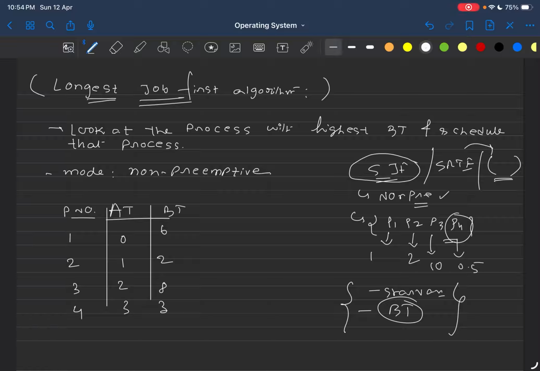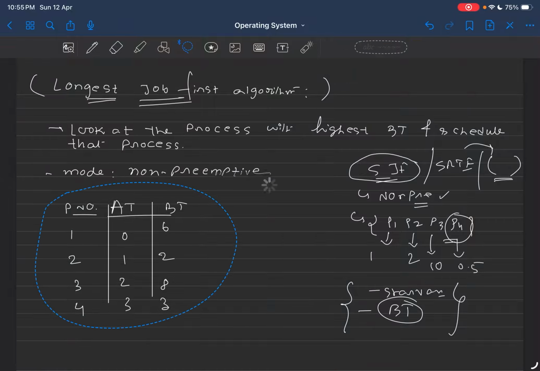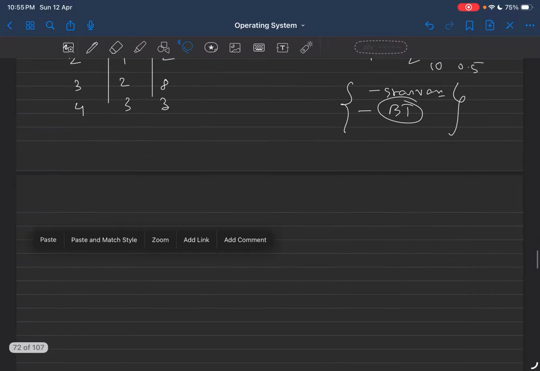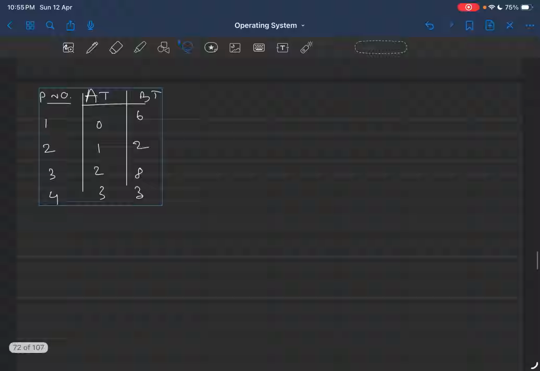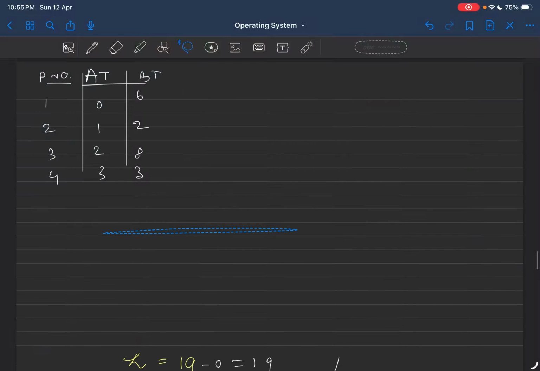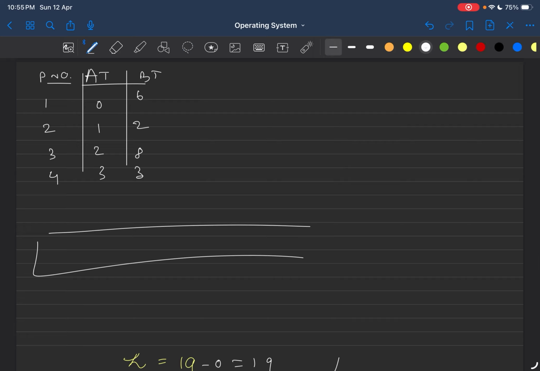Let me take a copy of the question and paste it here. Now let's draw the Gantt chart. Let's say this is the Gantt chart. At time t equal to 0, let's say which process is available? That is process 1 only. So you will have to schedule process 1, and this is non-preemptive, so you will have to run it till its completion. So from 0 to 6, process 1 will be running.